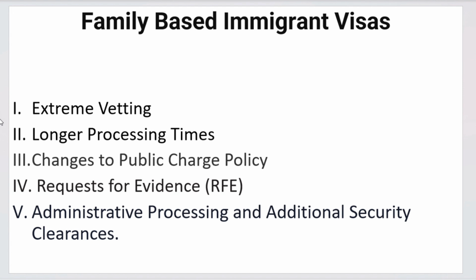As you know, they are related. If there is extreme variance, it means there will be a lot of requests for evidence. There will also be changes to the public charge policy. As you remember, the public charge policy was introduced by Trump in his first term. Basically, if you don't have adequate financial means, they will request an additional sponsor.